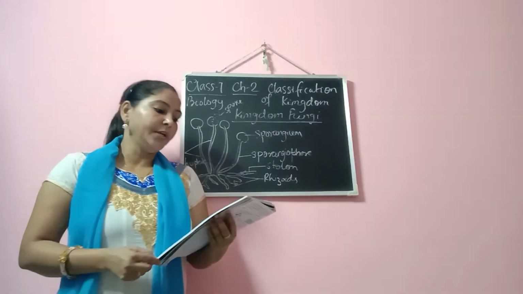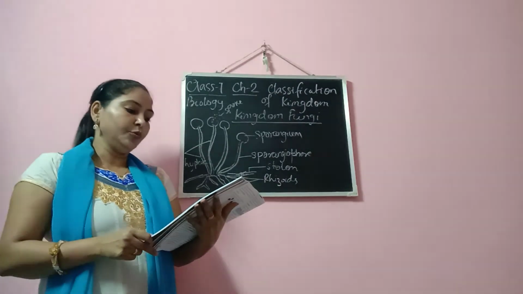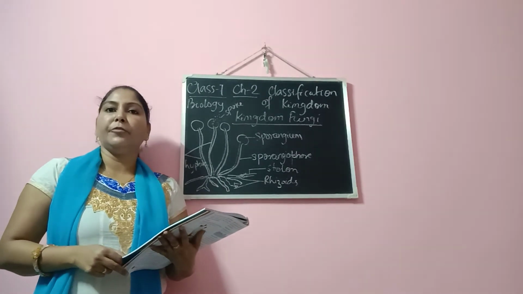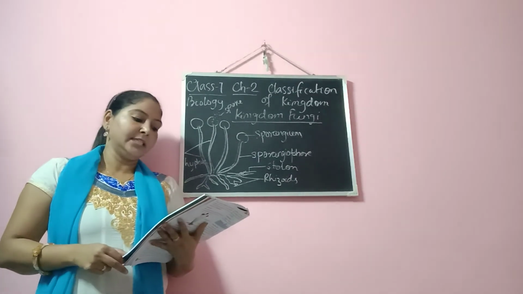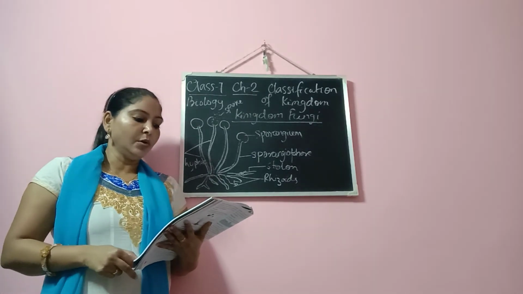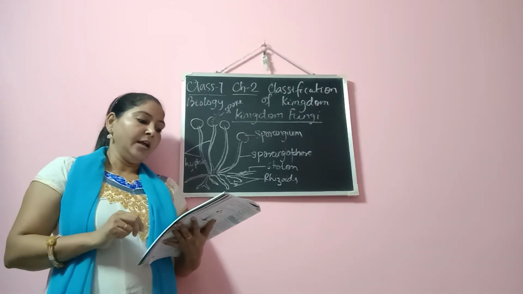So here we complete the harmfulness of fungi. There is a very famous scientist known as Sir Alexander Fleming, who is also known as a bacteriologist.